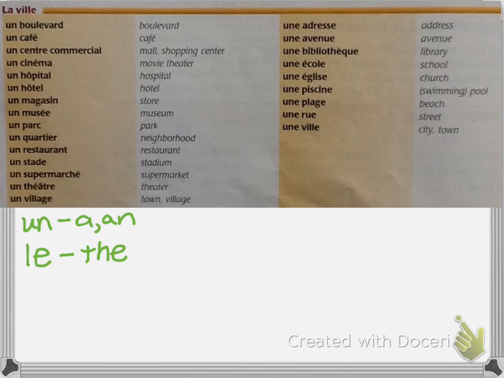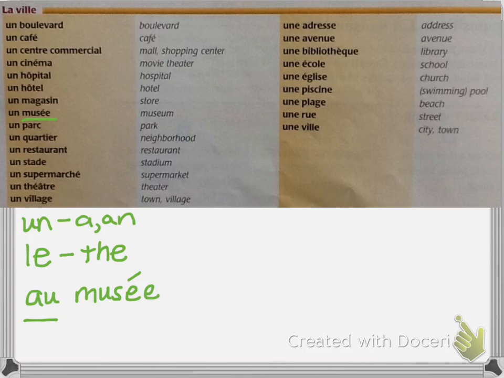And so for all of these, if I want to say to the museum or in the museum, because museum is masculine, it's going to be au musée. So for all of these here, they're going to form this au contraction.